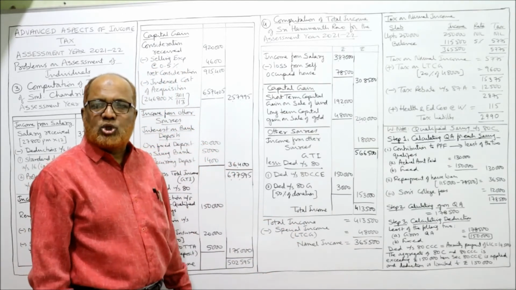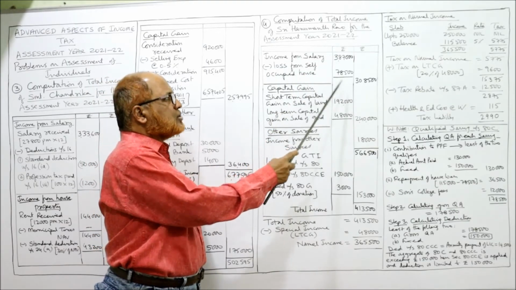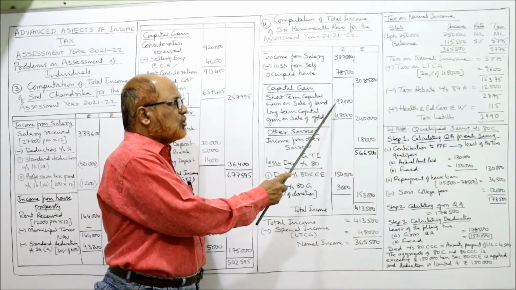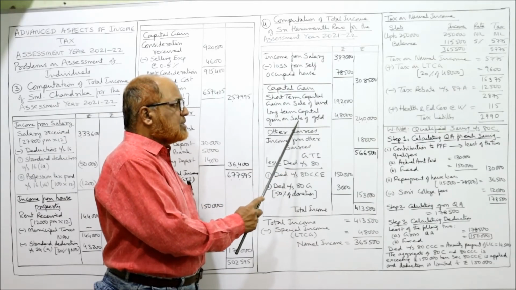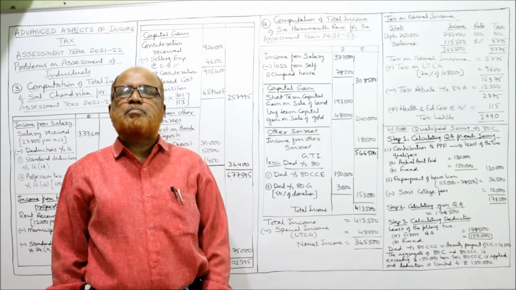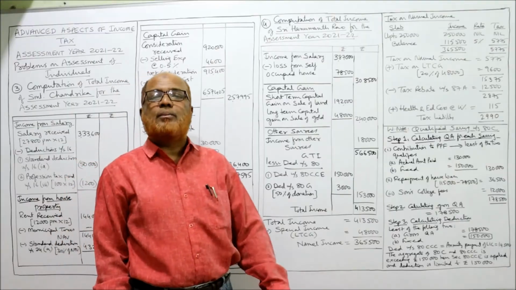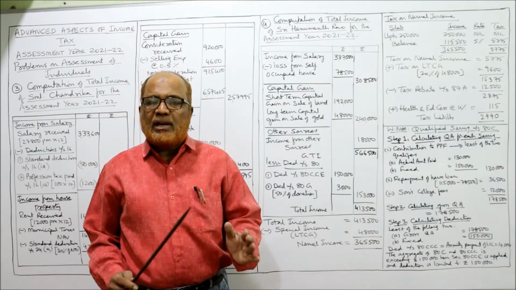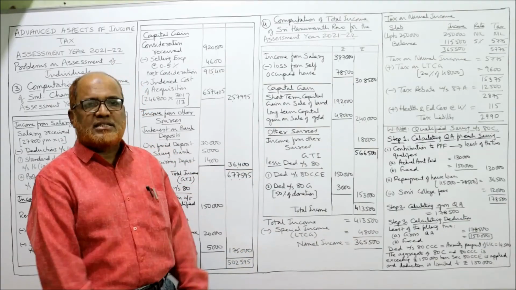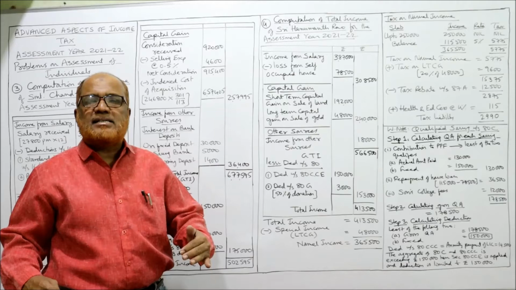Now one by one, I will show you the solution. Income from salary less loss from self-occupied house, then capital gains: short-term capital gain on sale of land 1,92,000, long-term capital gain on sale of gold 48,000. Actually, long-term capital gain is a special income on which a flat rate of tax of 20% will be applied. But only for the sake of calculating total income, we are including LTCG.